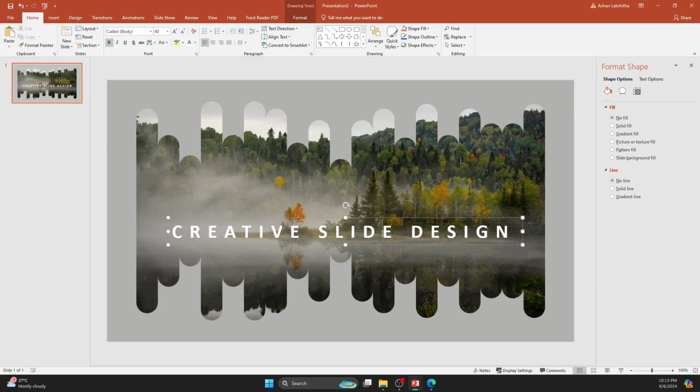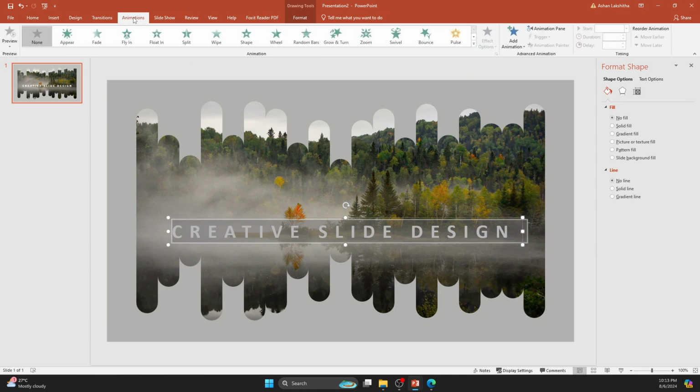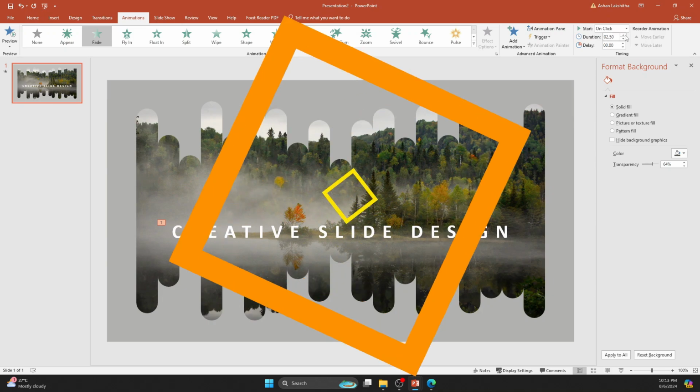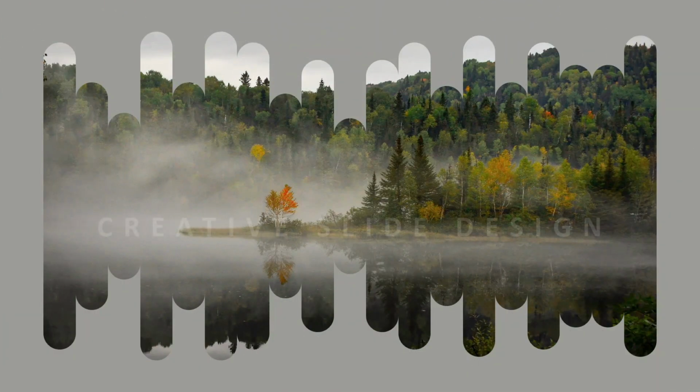Finally, select all the text and go to the Animation tab. Apply the fade animation and set the duration to 2.25 seconds. The output will surprise you.